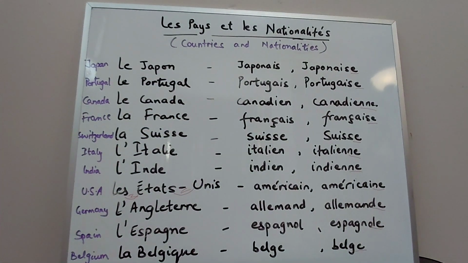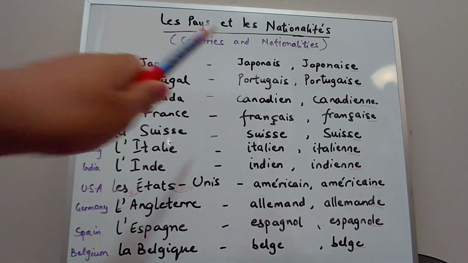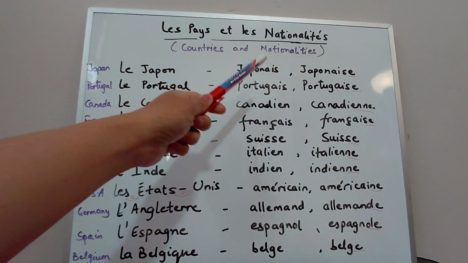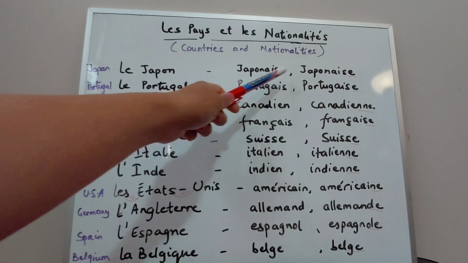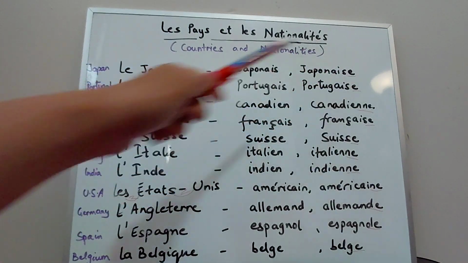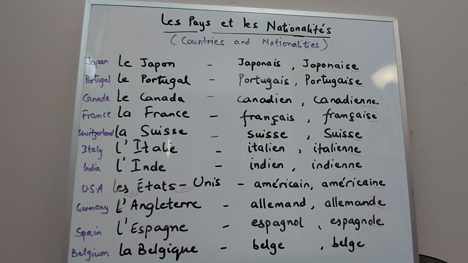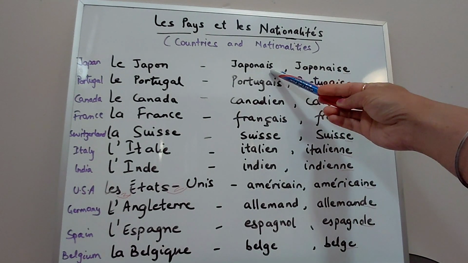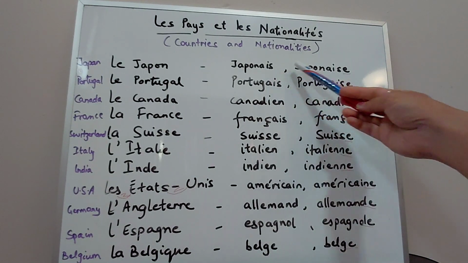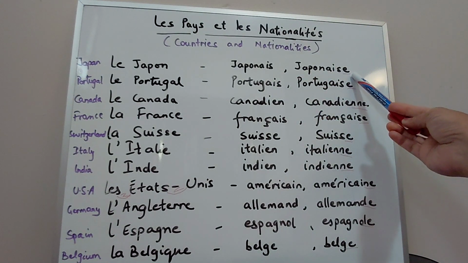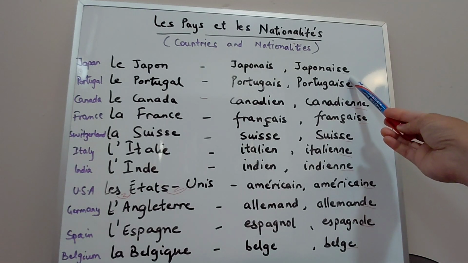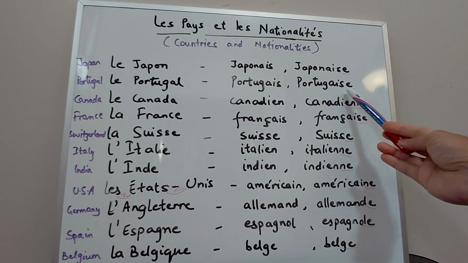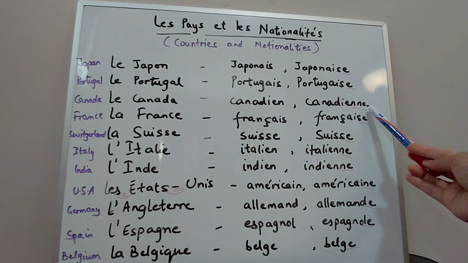Now for example, a boy Tom says I am Japanese, so he would say je suis japonais. Whereas if a girl Christelle says I'm Japanese, she would say je suis japonaise. Do you see the difference here? I'm just adding an e at the end to make it feminine. So for males, je suis japonais, the masculine singular form, and for females, we add an e to make it feminine: je suis japonaise. Similarly, je suis portugais, je suis portugaise, je suis canadien, je suis canadienne.